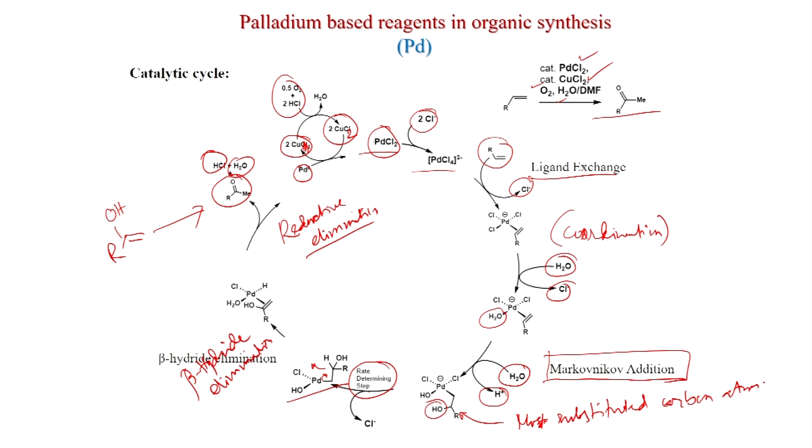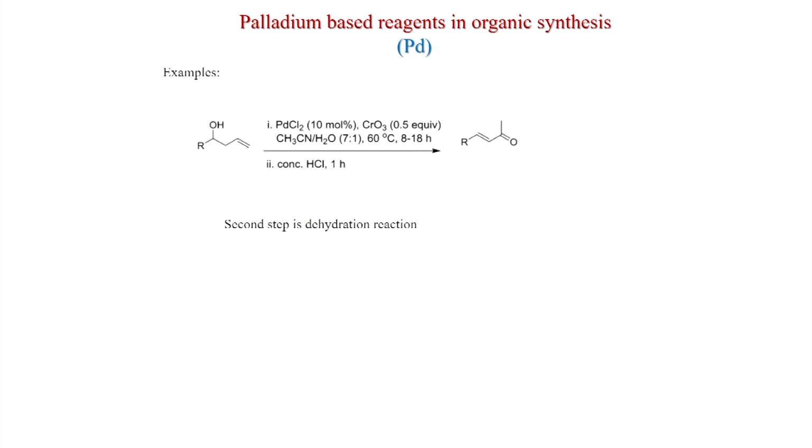Sometimes the anti-Markovnikov product also can be obtained. So, some examples: suppose you take a secondary alcohol with an allyl group, that is the terminal olefin, and under this condition, palladium chloride 10 mole %, chromium trioxide, that is the oxidant here instead of copper chloride, and acetonitrile water 7:1, 60 degree centigrade, 8 to 18 hours. Of course, this should be under oxygen atmosphere or in presence of air, and after that you treat with concentrated HCl.